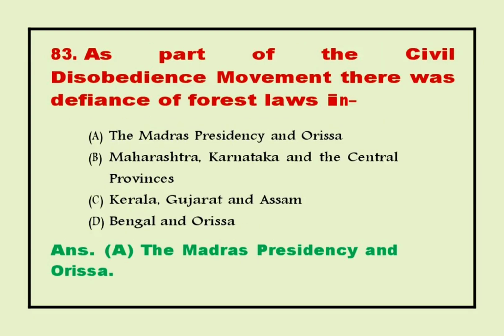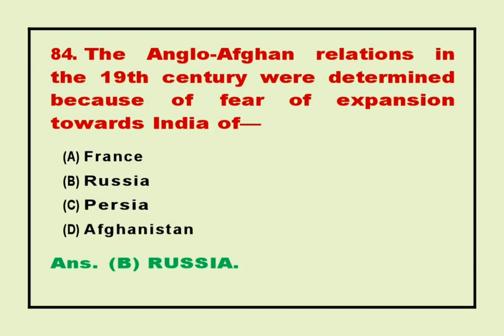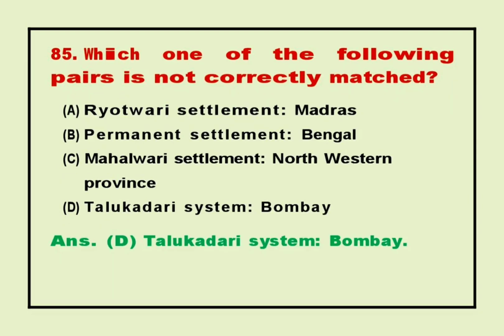83. As part of the civil disobedience movement there was defiance of forest laws in. Answer A. The Madras Presidency and Odisha. 84. The Anglo-Afghan relations in the 19th century were determined because of fear of expansion towards India of. Answer B. Russia. 85. Which one of the following pairs is not correctly matched? Answer D. Talukdari system, Bombay.